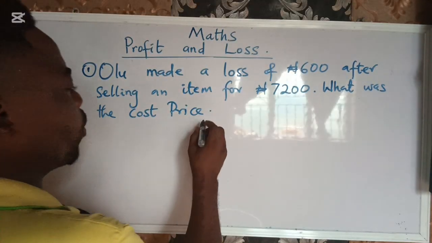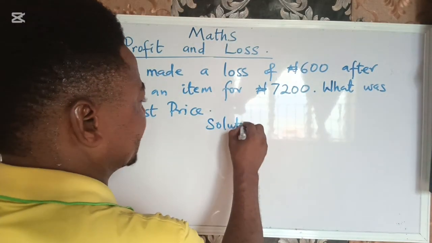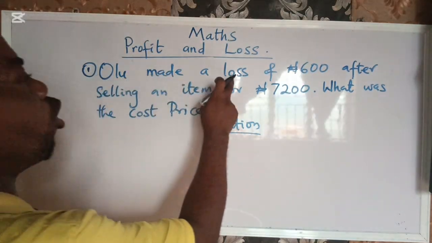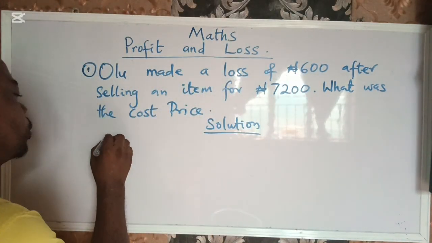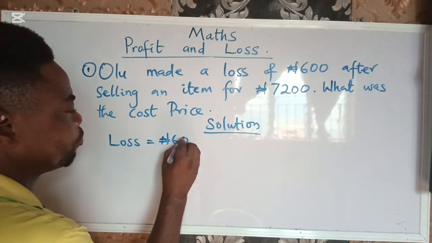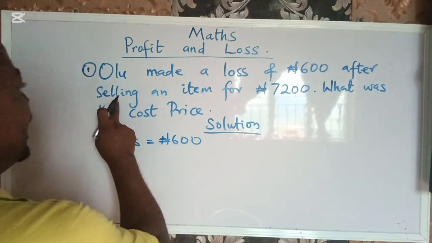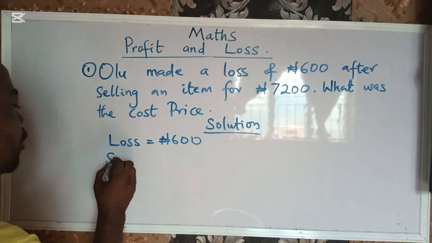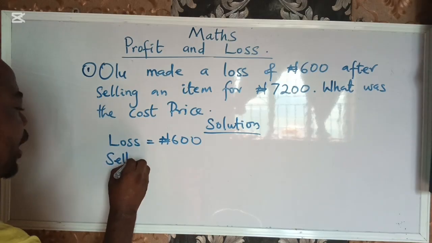Whenever you want to solve this, please collect your data. Your data will help you. We start reading the question and collect the data. Olu made a loss of 600 naira. So loss is 600 naira. Then after selling an item for 7,200, that is the selling price.